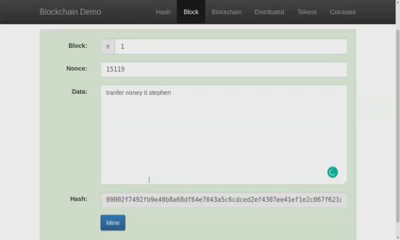So for this block, we have mined. Then what we need to do next is look at the blockchain.